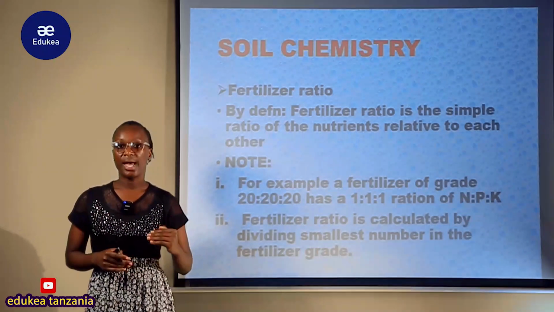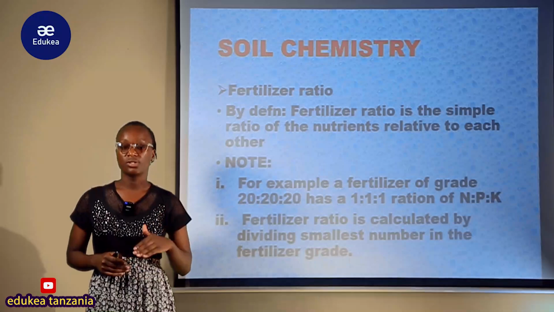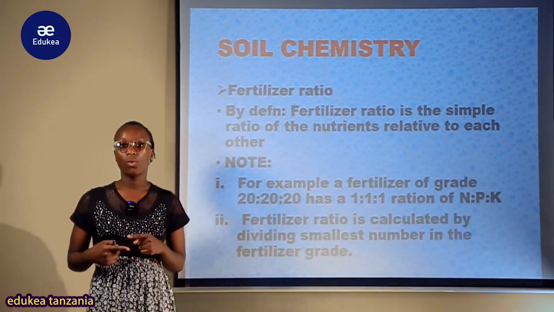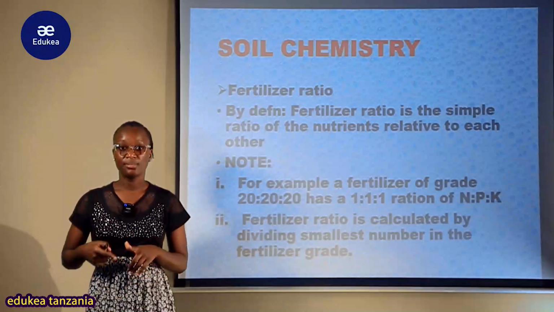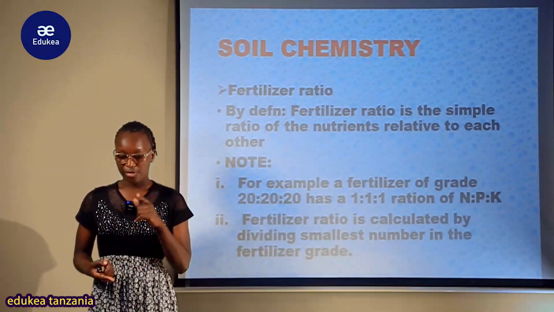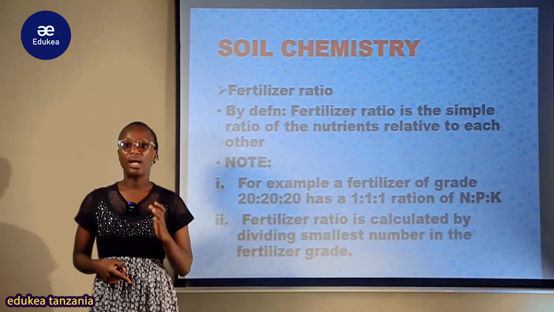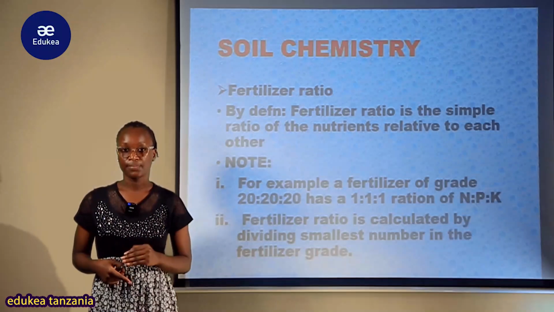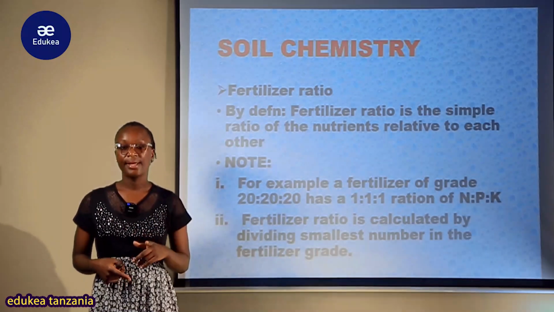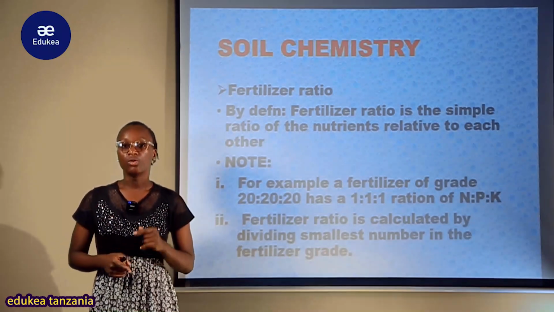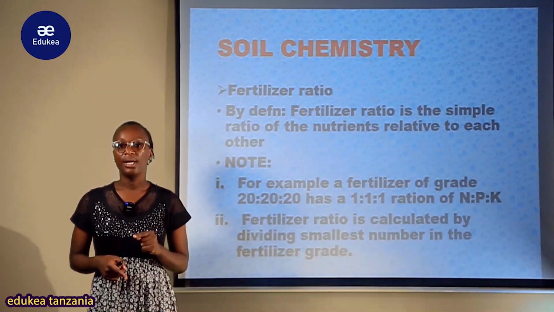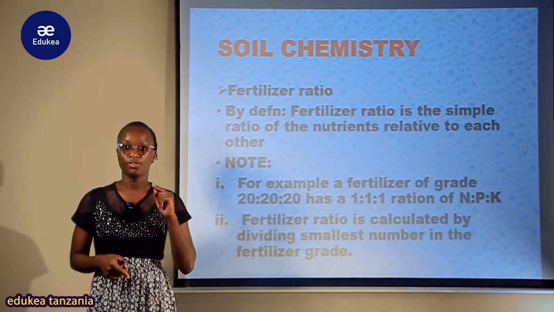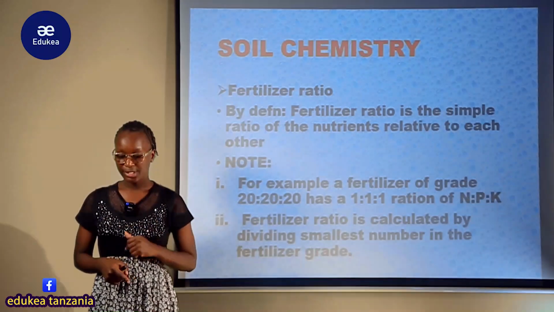Kwamba nikiwa na ratio ya X, ratio Y, ratio Z, means that X itakuwa ina represent kitu fulani, Y inakuwa ina represent kitu fulani, the same Z inakuwa ina represent kitu fulani. For instance, katika mfano wetu tuliouona wa 20:20:20, katika 100 kg of the fertilizer, tuliona kwamba 20 kg is for nitrogen, another 20 kg is for phosphorus, another is for potassium.